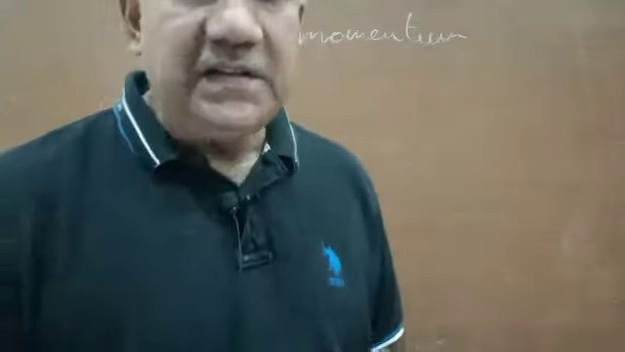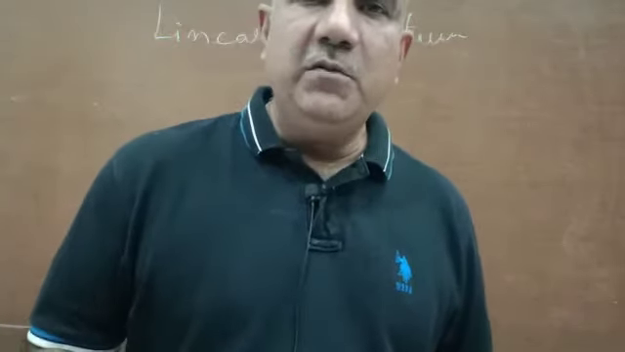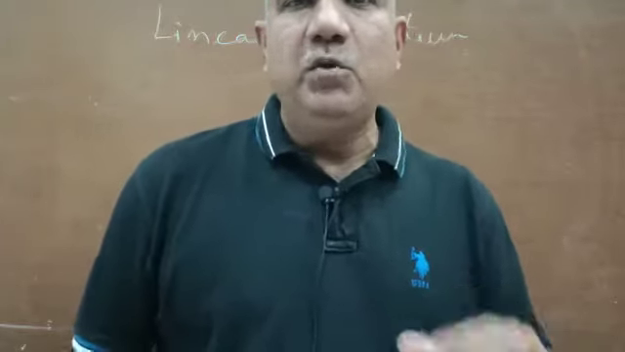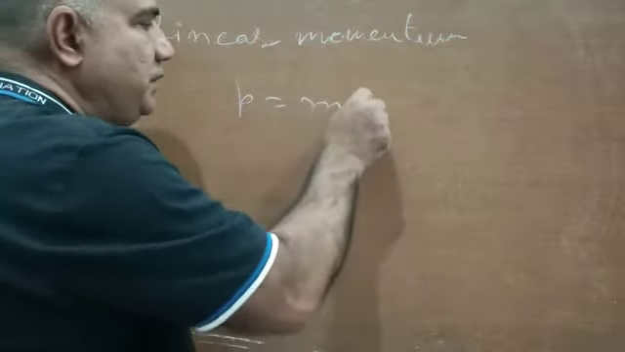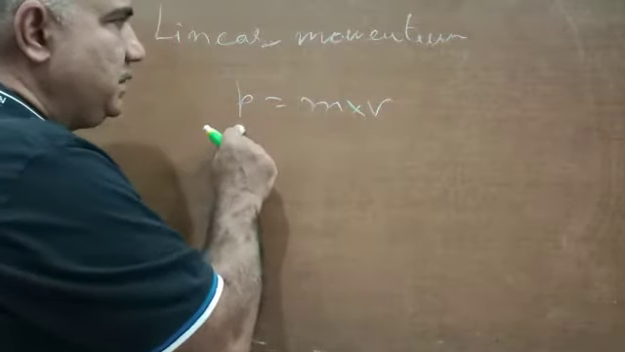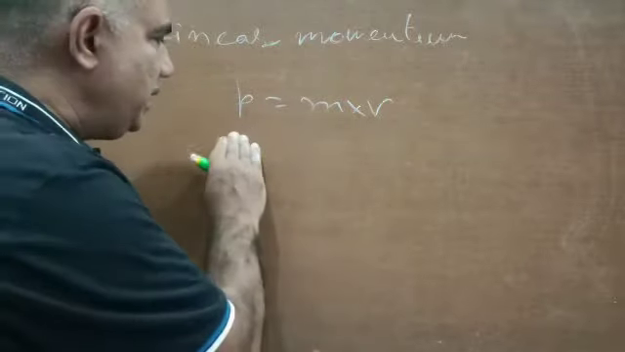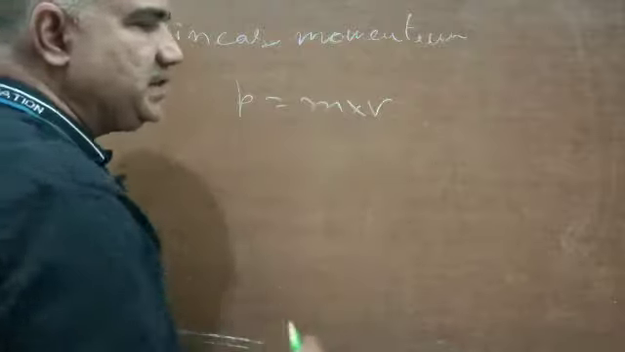Hello students, in this class of ours we are going to study what linear momentum is. Linear momentum of a body is defined as the product of mass and velocity, and it is indicated by the small letter p of English. This is p and this is m into v. Linear momentum of a body, mostly we will be referring to as momentum only. Linear momentum, indicated by small p, is equal to the product of mass and velocity.